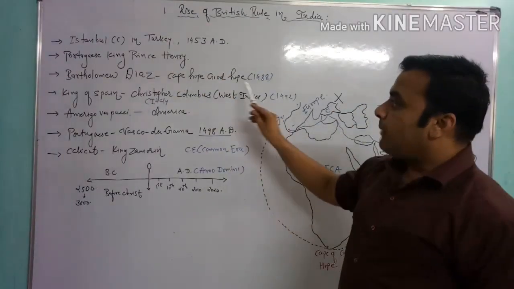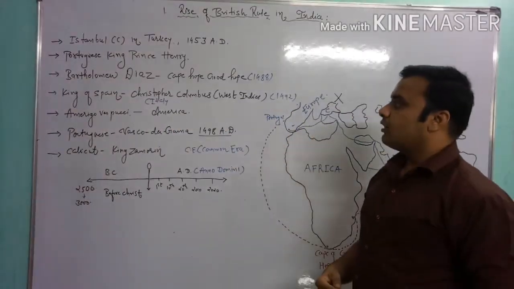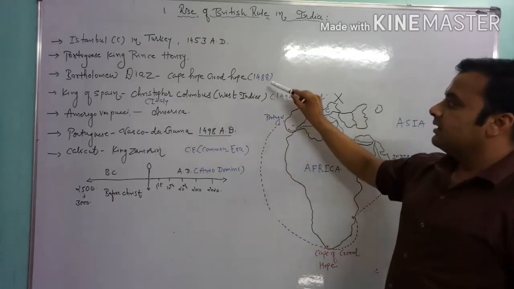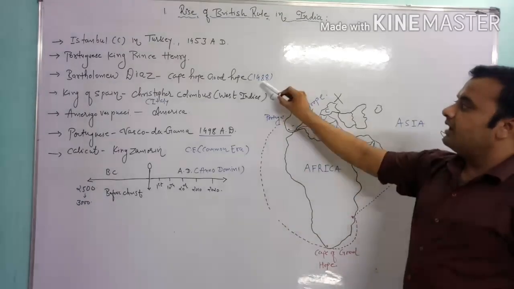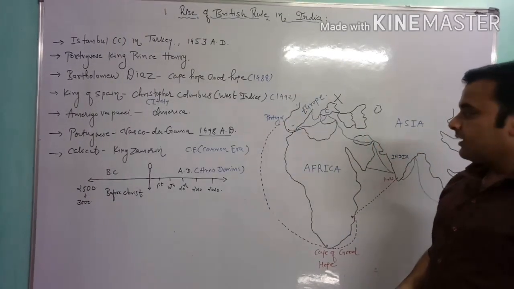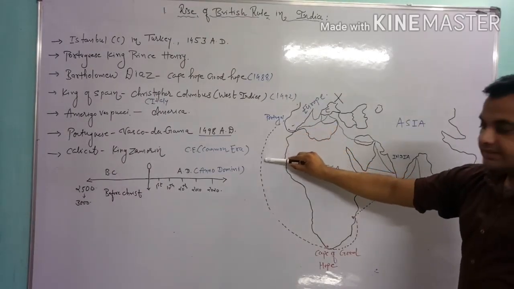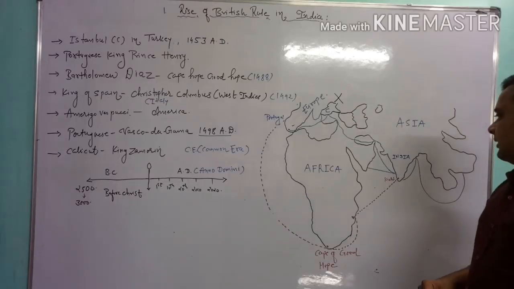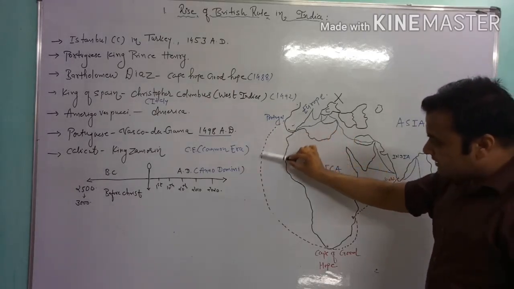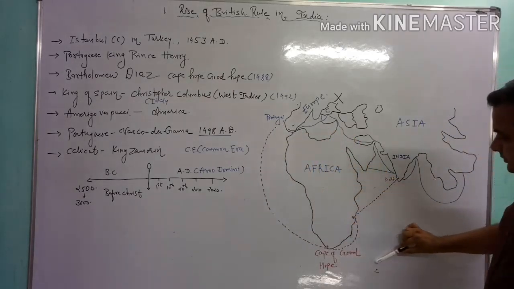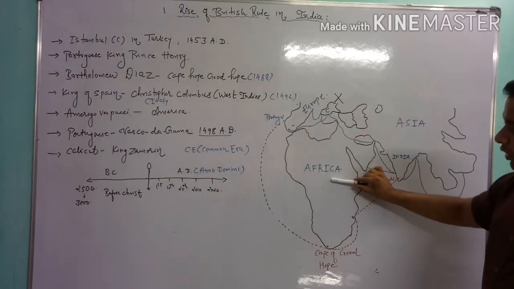And Bartholomew Dias, from Portugal, started the journey from Portugal in 1488 AD, from the European continent. Since the land route had been stopped, it was compulsory to use the sea route to reach India, by crossing the whole African continent.